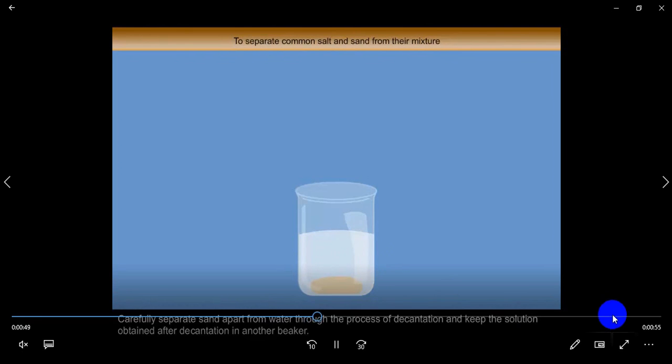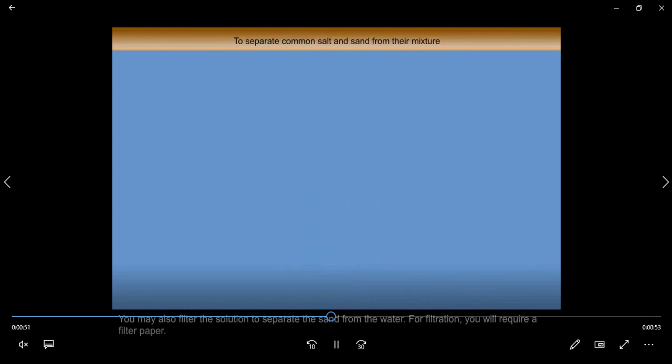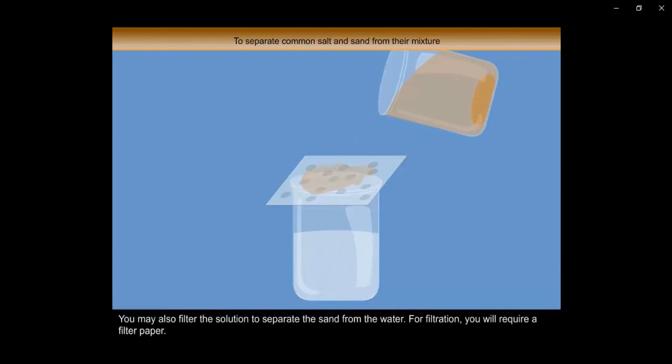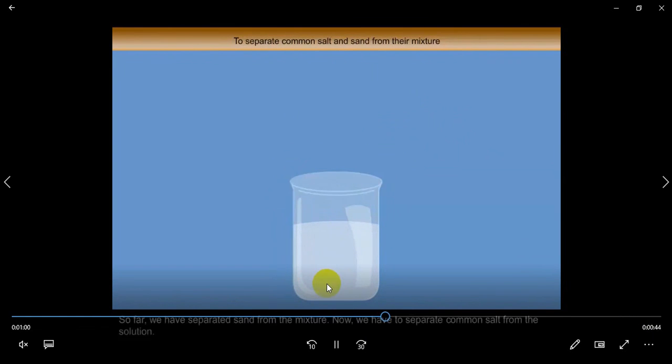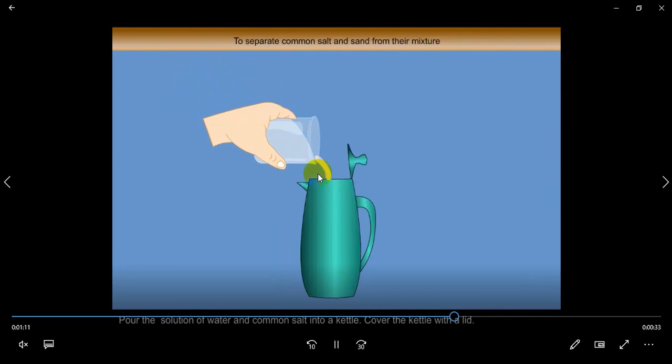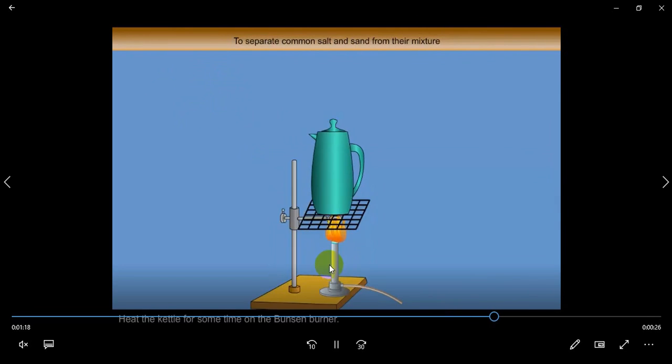After this we will bring the filter paper, put it on the beaker, and then filter the mixture. The sand will stay on the top and the salty water will go down, because the sand particles are very large, so they get stuck on the filter paper and only the salt water goes down. After this we will take our salty water, put it inside the kettle, and boil the water by using the flame or heater.